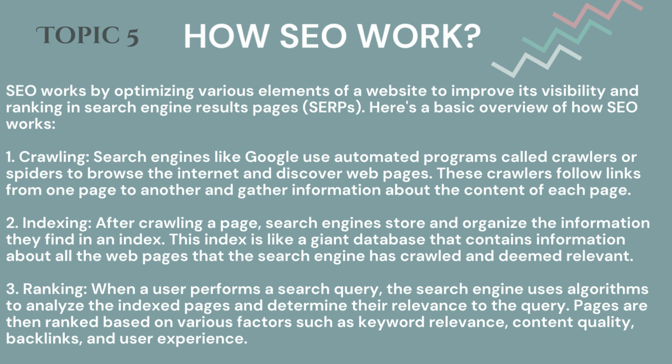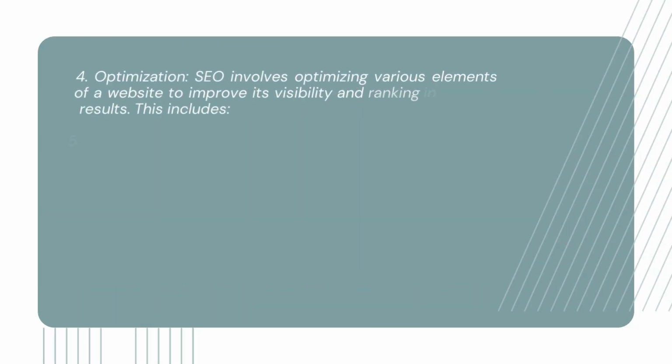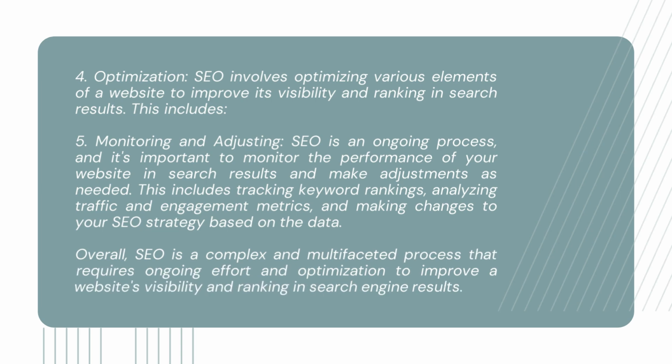3. Ranking. When a user performs a search query, the search engine uses algorithms to analyze the indexed pages and determine their relevance to the query. Pages are then ranked based on various factors such as keyword relevance, content quality, backlinks, and user experience. 4. Optimization. SEO involves optimizing various elements of a website to improve its visibility and ranking in search results. 5.